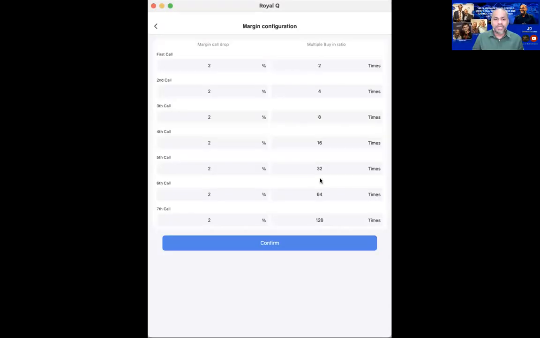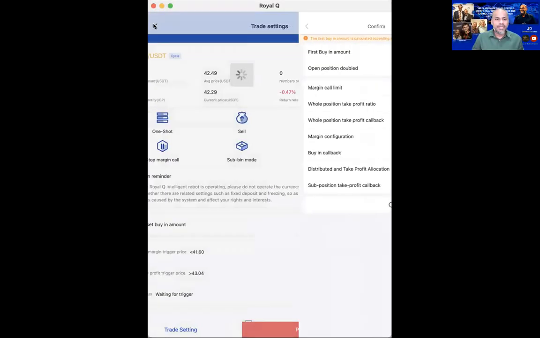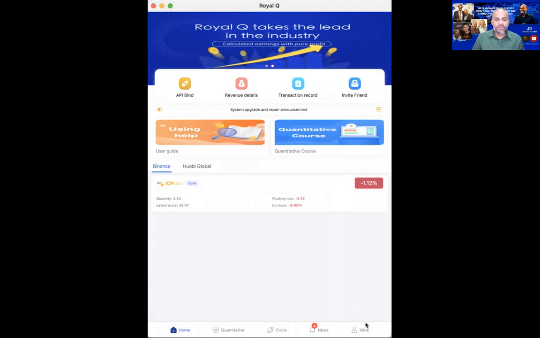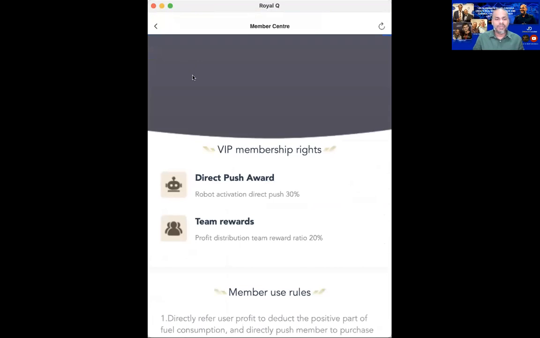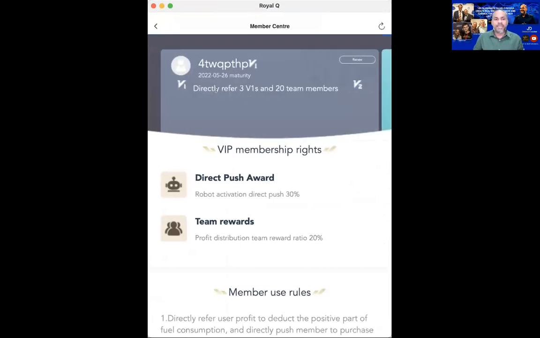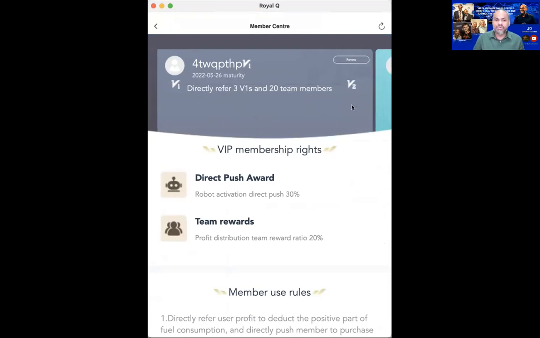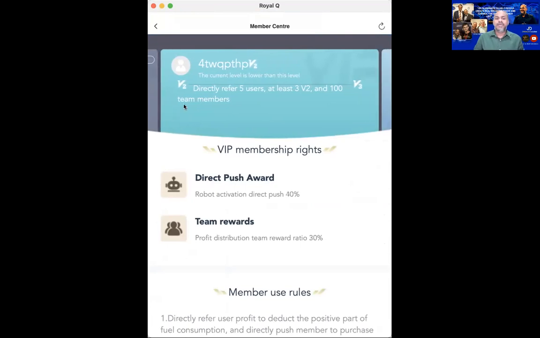So if you go into the Royal Q app, just go to Mine, and then do you see this VIP? Click on the VIP there. Can you see that? When you click on the VIP, you will be able to see the detail here. V1, this is your membership right. And then for you to become V2, what is the qualification? You need to have direct 3 V1 and 20 team members. So once you hit this, you will then open up the next level. So for V2, what are your membership rights? And what is the qualification to become V3?